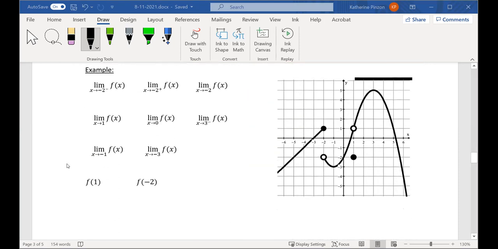Okay, so I want you to take, I don't know, 2 minutes. What do you think? You can do it in 2 minutes? 3 minutes maybe. And try to find these values. Notice some of them are one-sided limits with the pluses or minus. Some of them are just regular limits. Some of them are function values. Talk to your neighbor and see what you get for these values, okay?